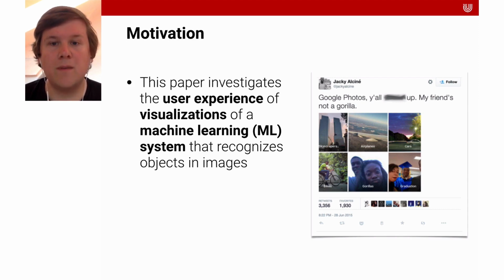Our goal with this paper is to examine the user experience of simple visualizations and their influence on trust. This is important since even good systems can fail in unexpected ways, as misclassifications on photo sharing websites showed. Image classification systems in consumer products like Flickr and Google Photos gained sad notoriety for misclassifying people with dark skin as apes and gorillas.